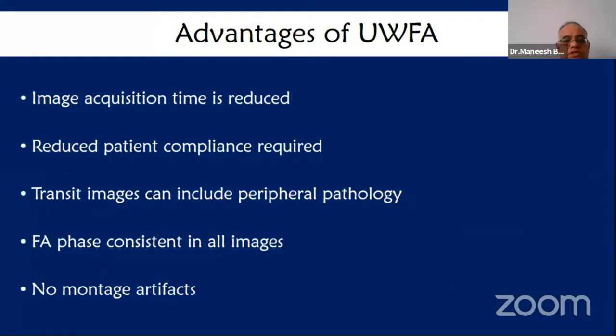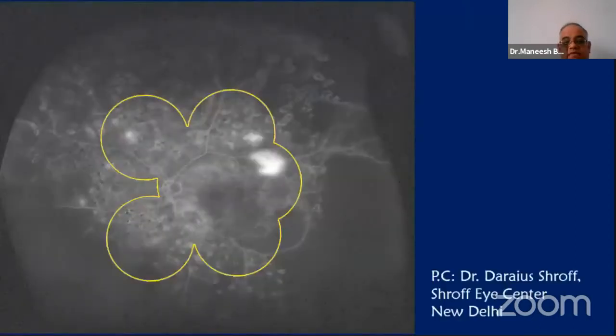The image acquisition time is reduced. Reduced patient compliance is required. Transient images can be obtained and include peripheral pathology. The fluorescein angiography is consistent in all image phases, and there are no montage artifacts.